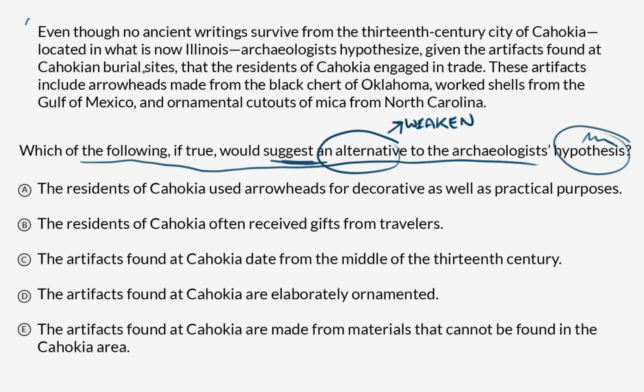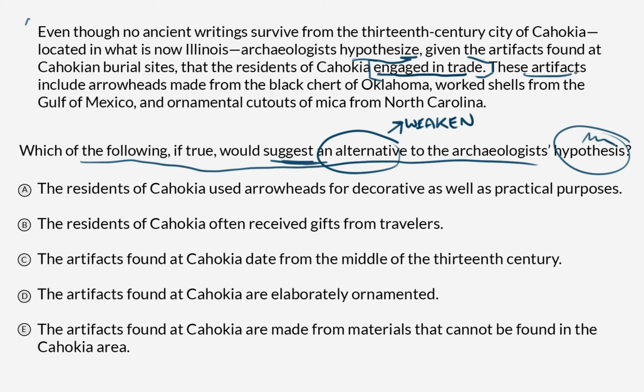So, the passage. Even though no ancient writings survive from the 13th century city of Cahokia, located in what is now Illinois, archaeologists hypothesize, given the artifacts found at Cahokian burial sites, that the residents of Cahokia engaged in trade. Well, there it is for us in black and white. The archaeologists hypothesize that the Cahokians traded stuff.